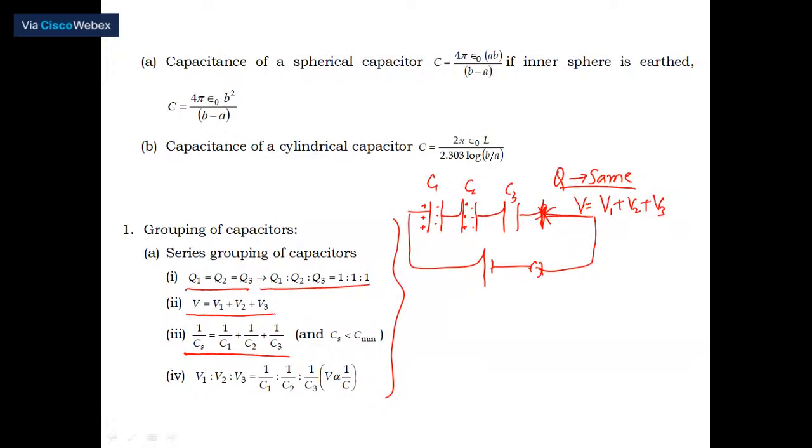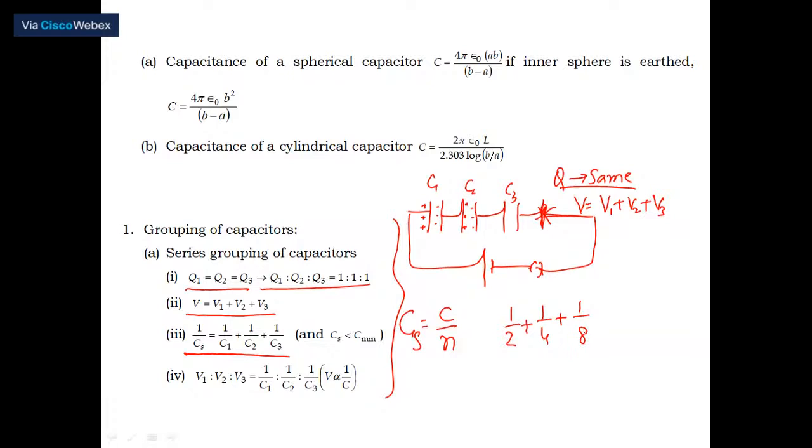So in series, if n number of capacitors are connected in series, then easily I can write Cs is equal to C divided by n. Suppose there are three capacitors, let us say 1 by 2 microfarad plus 1 by 4 microfarad plus 1 by 8 microfarad, connected in series.